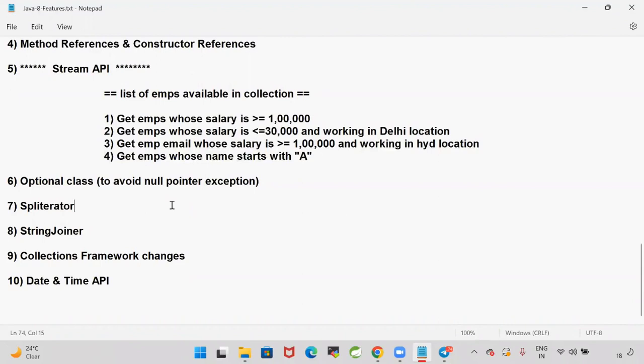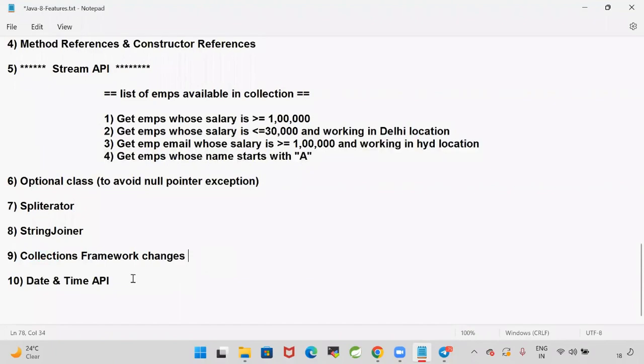Okay, next one, the StringJoiner class is available, and the collections framework changes also. They made some changes in the collections framework as well. Some new classes, new methods that they have introduced. One new change in the collections framework is the forEach method. Earlier we had only the for-each loop. From 1.8, the forEach method is also added. By using the forEach method also, we can traverse our collection objects.